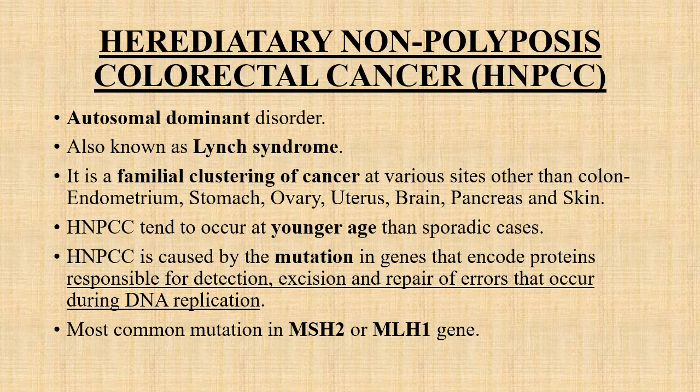The third precursor lesion is hereditary non-polyposis colorectal cancer. It is again an autosomal dominant disorder, also known as Lynch syndrome, and it is a familial clustering of cancer. So, other than colorectal cancer, a person who has hereditary non-polyposis colorectal cancer has various sites of cancer other than the colon, like endometrium, stomach, ovary, uterus, brain, pancreas, and skin.